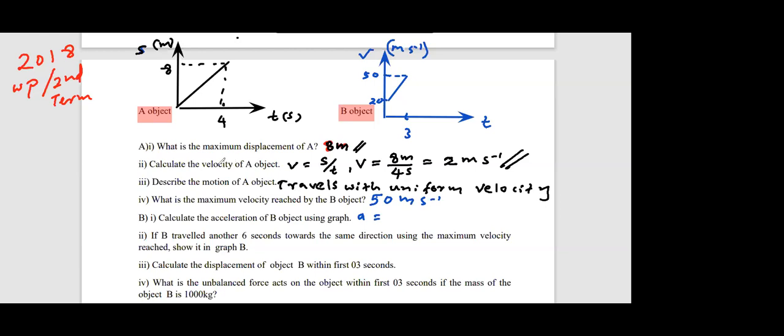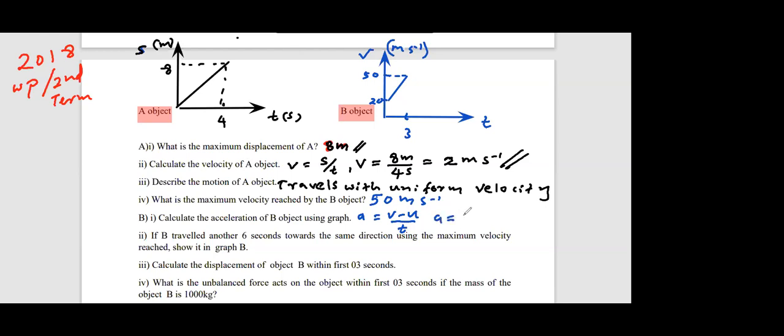Okay. So actually the answer is change in velocity, 50 minus 20. I'll write the equation: a equals v minus u over t, final velocity minus initial velocity divided by time taken.